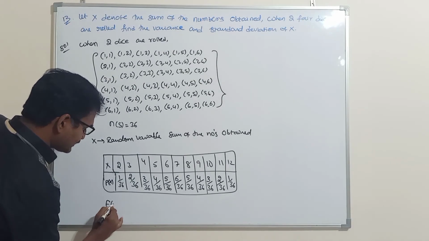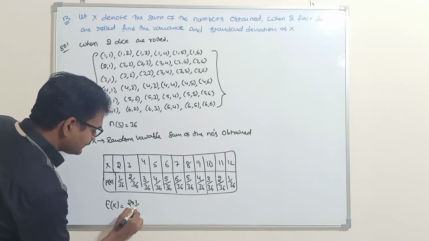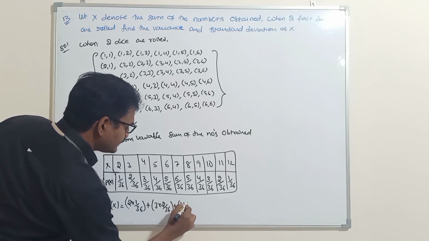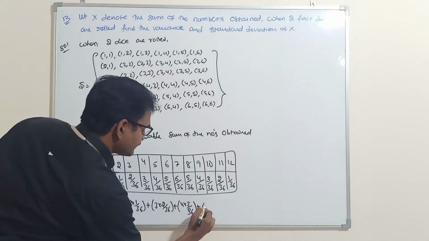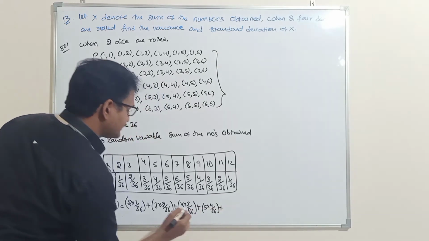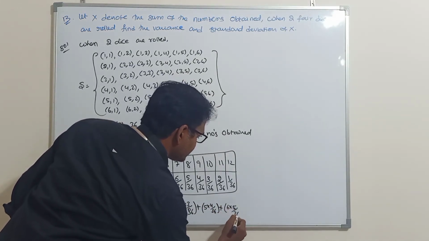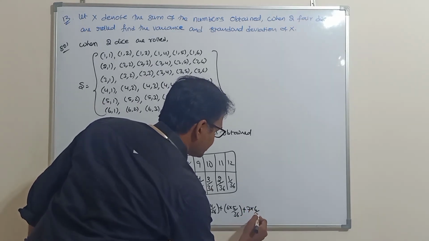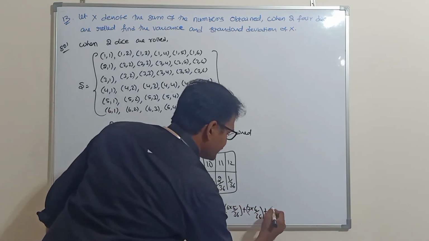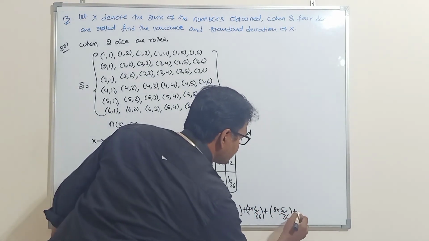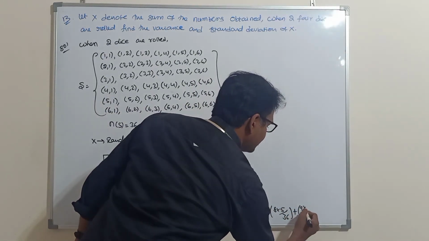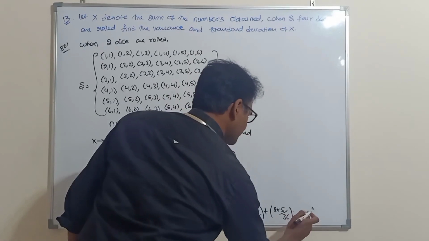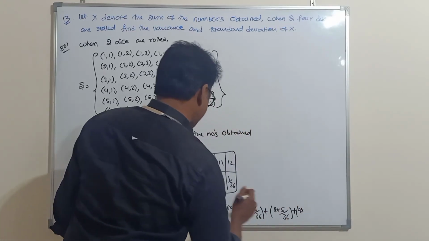Now, mean or expectation of X means 2 into 1 by 36 plus 3 into 2 by 36 plus 4 into 3 by 36 plus 5 into 4 by 36 plus 6 into 5 by 36 plus 7 into 6 by 36 plus 8 into 5 by 36 plus 9 into 4 by 36.